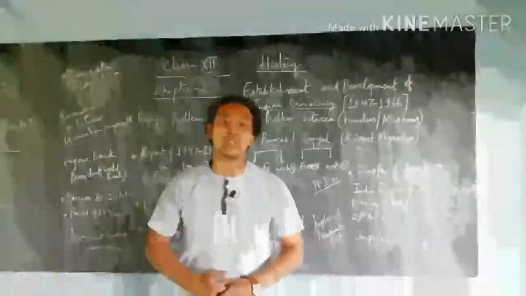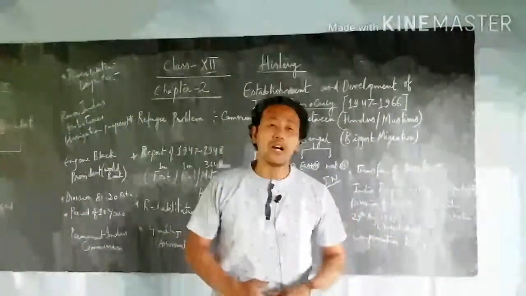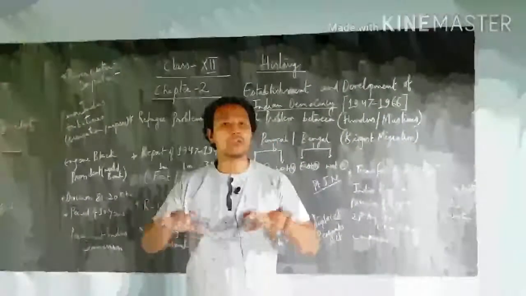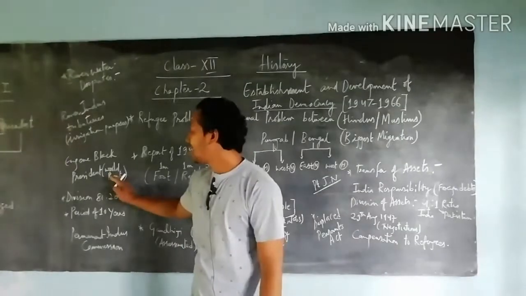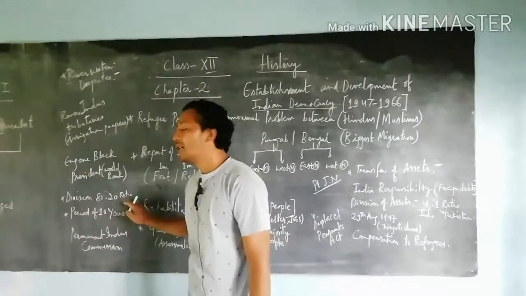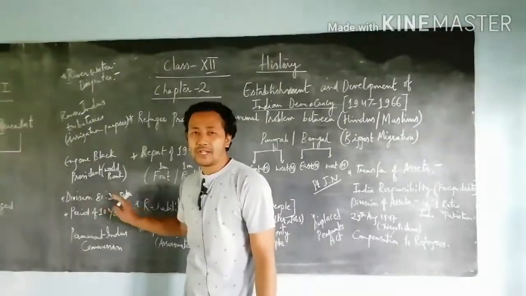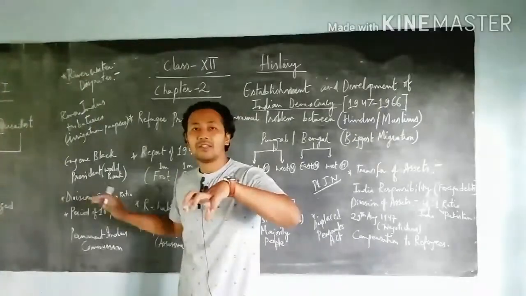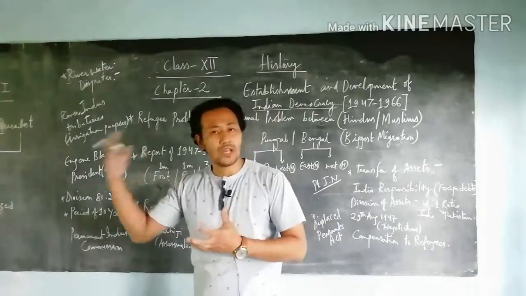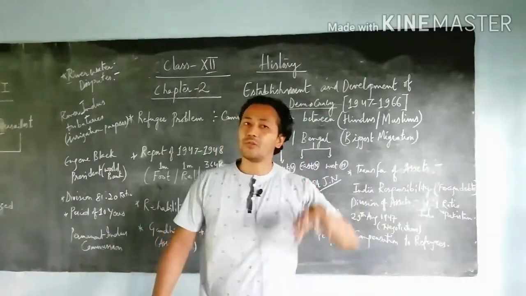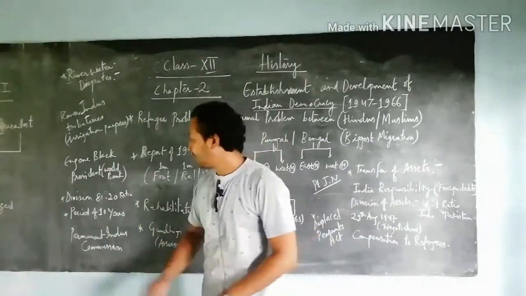Eugene Black was the president of the World Bank, and he sorted out lots of problems of both nations regarding the river. Finally, he made a division in two forms with an 80:20 ratio of the water, deciding which sides of the tributaries would go to the Indian side and which to the Pakistan side.